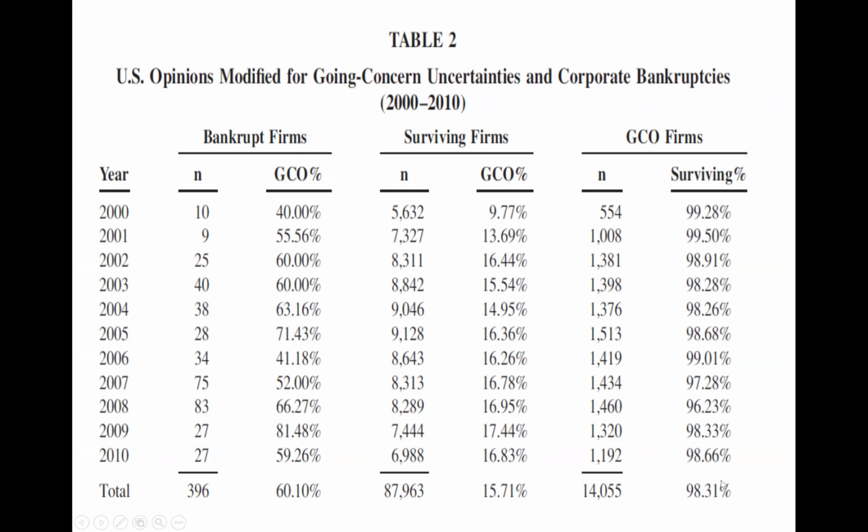So you shouldn't think of a going concern opinion as like a death sentence to a company. It's really not. The vast majority of companies survive even though they've received a going concern opinion. And one reason for that is just that bankruptcy is very rare. There are only 396 firms that went bankrupt over this 11-year period, and that's much smaller than the number of firms that survive.